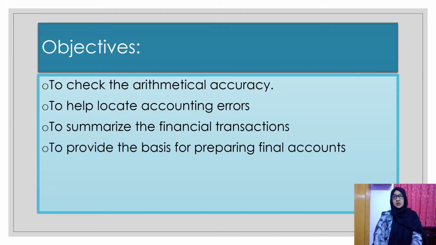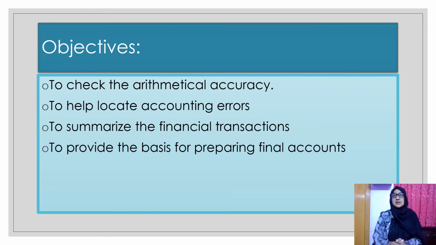Now comes the objectives or goals behind the preparation of the trial balance. The first one is to check the arithmetical accuracy. As per the double entry system, the trial balance has got two sides. One is the debit side and the other one is the credit side. At the end of the preparation of the trial balance, if the debit balance and the credit balance have the same value, that means your trial balance is arithmetically accurate. And if the opposite occurs, that means there surely has been some inaccuracy. So in that case, the accountant must always provide a check on the arithmetical accuracy once the posting is done.